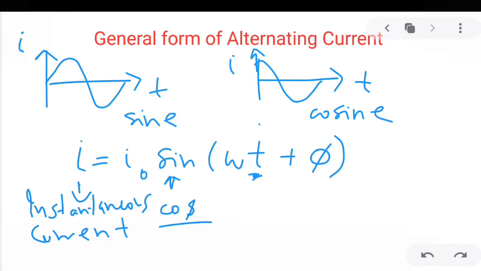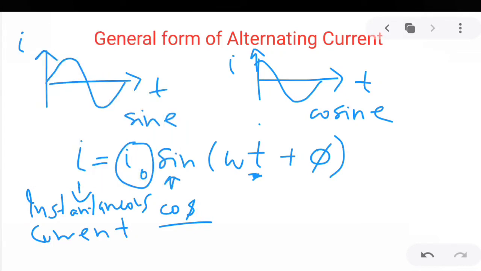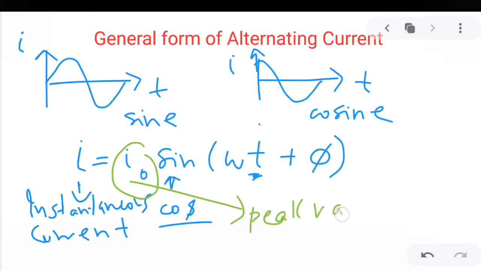And this I naught is the peak value of the current. Why am I calling it the peak value of current?